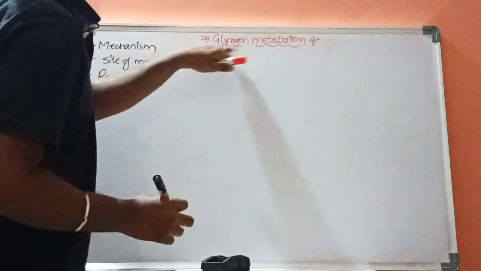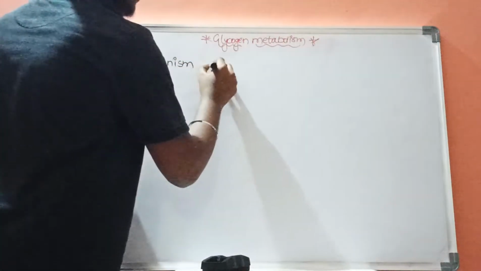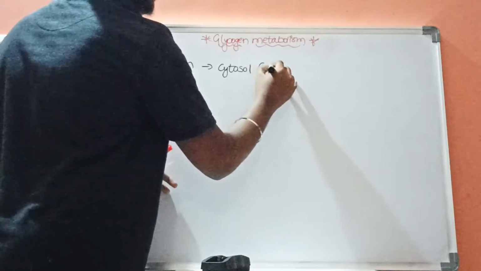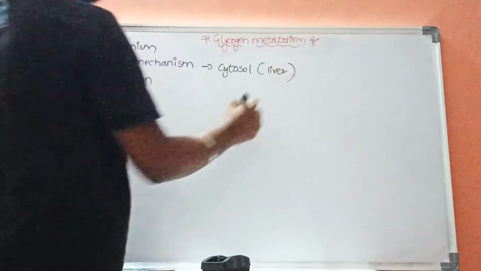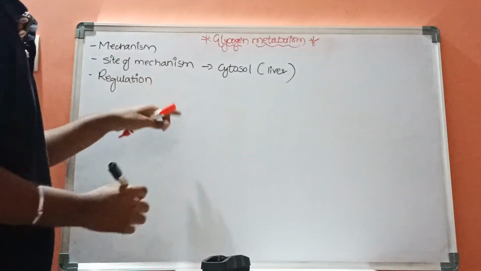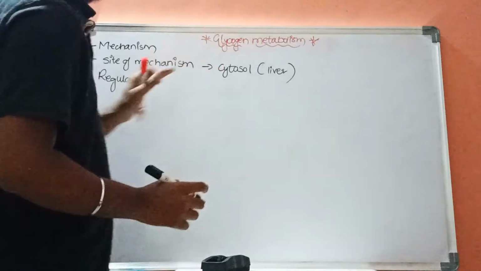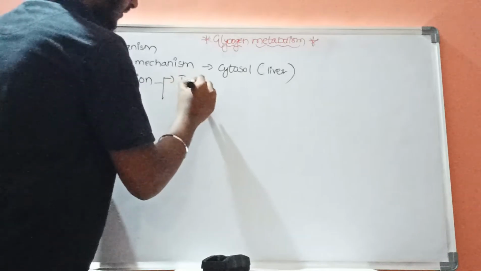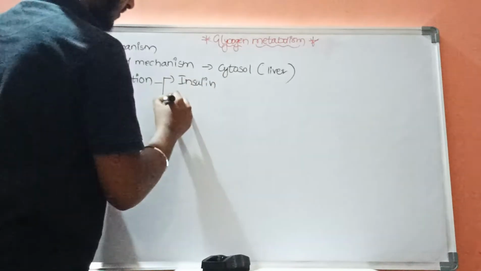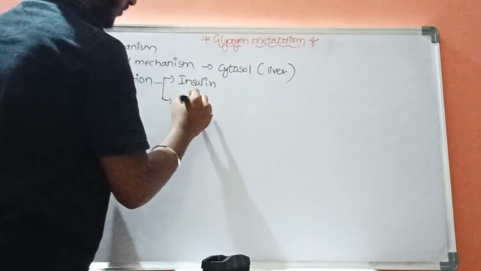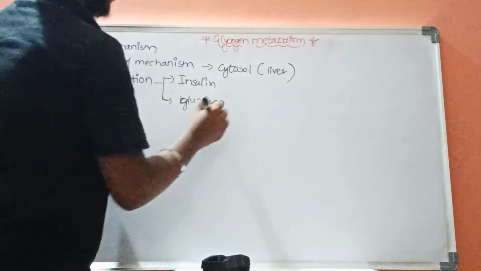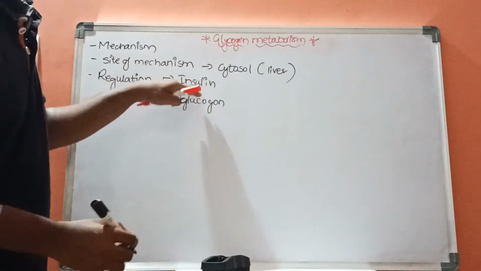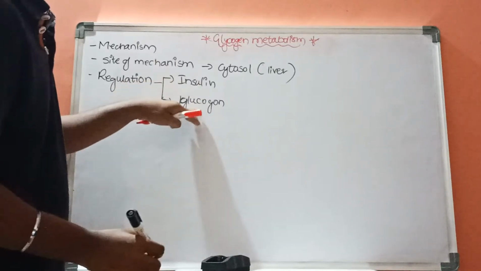This glycogen metabolism will take place in the cytosol of liver. Now coming to the regulation. This glycogen metabolism is regulated by two types of hormones. One is insulin and the other one is glucagon.